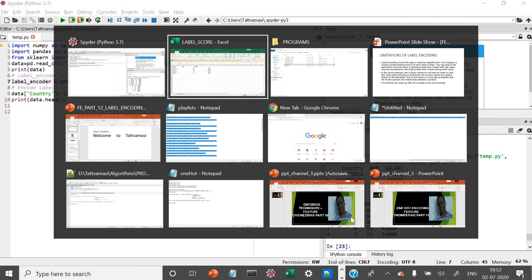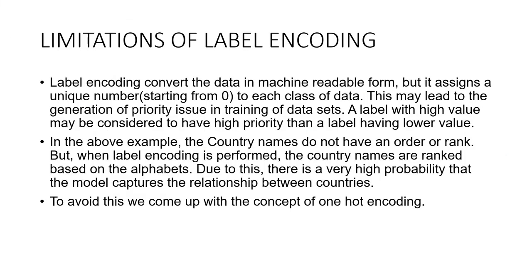Now I am coming back to the limitations of label encoding. Label encoding converts data into machine readable form, but it assigns a unique number starting from 0 to each class of data. This may lead to a priority issue in training of data sets. A label with high value may be considered to have higher priority than a label having low value. In the above example, the country names do not have an order or rank. But when label encoding is performed, the country names are ranked based on the alphabets. Due to this, there is a very high probability that the model captures a relationship between the countries.